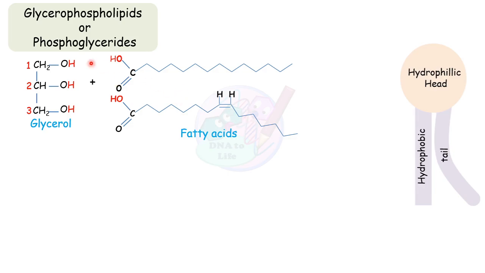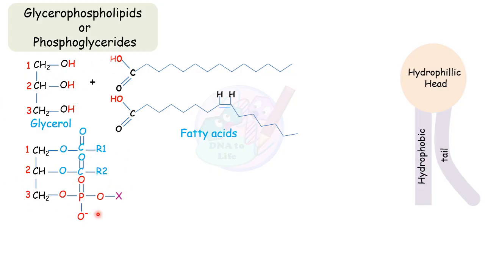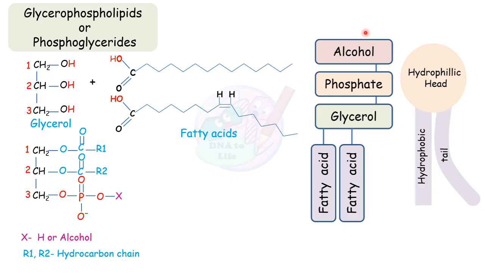So here fatty acid will interact, this OH from here and H from here will be released as water, and this will now be attached here. So here is the final glycerophospholipid molecule. This is the fatty acid chain attached here with ester linkage at the first and second position, and the alcohol on the third carbon will interact with phosphate, and this phosphate will interact with this X group, where X can be hydrogen or alcohol and R represents the hydrocarbon chain. And this is the final glycerophospholipid molecule.